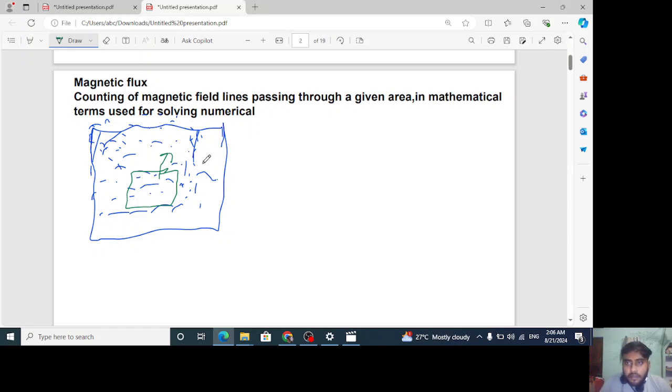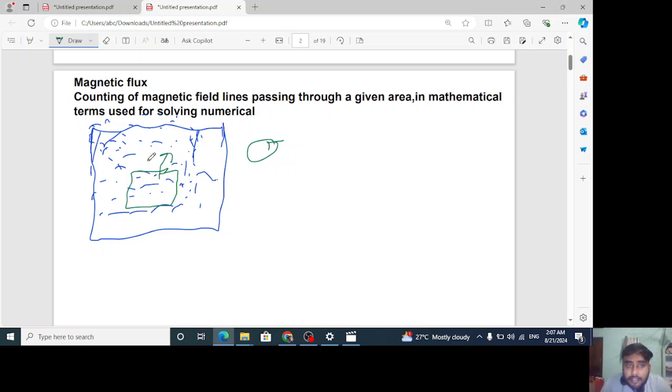magnetic field is the same. So my first question is whether the EMF will be induced in this coil or not. The answer will be no. Why? Because for inducing the EMF, the value of magnetic field linked with that particular coil should change. But here, at all the places inside this blue color box, the value of magnetic field is the same. So if the coil is moving here and there inside this, it is not going to have an impact, because the value of magnetic field linked with this particular coil will remain the same.